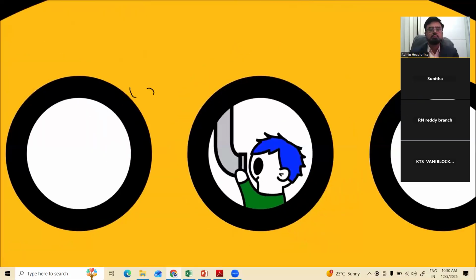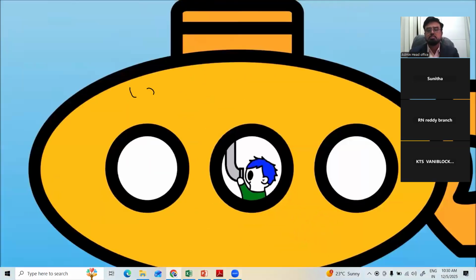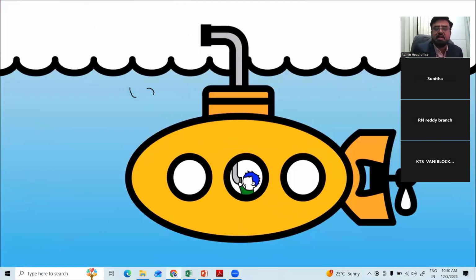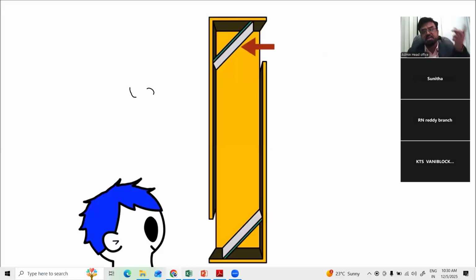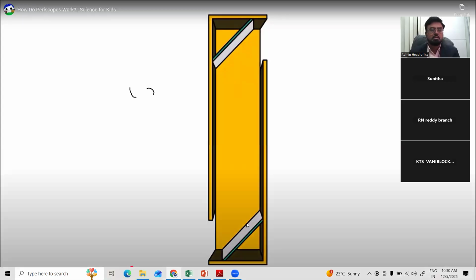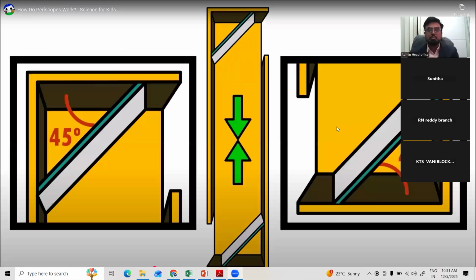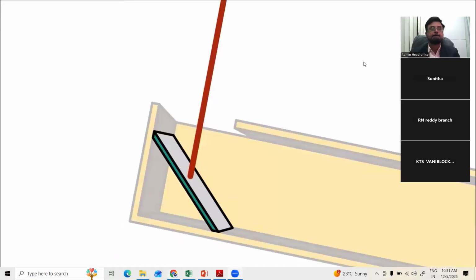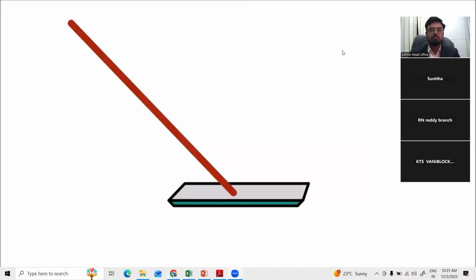Periscopes are used to see objects that are not on the same level as the observer. Mirrors inside the periscope bounce light from objects on the other side towards the observer. In order for the periscope to work, the mirrors must be facing each other and must be at a 45-degree angle. Light enters the periscope and hits the top mirror. In our experiment, the light hits the mirror at a 45-degree angle.